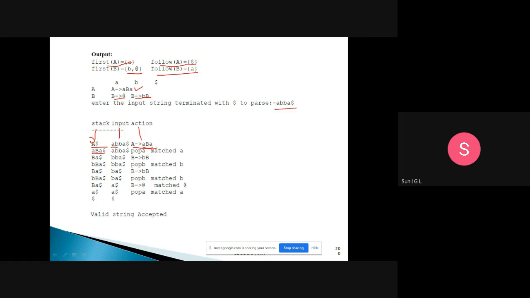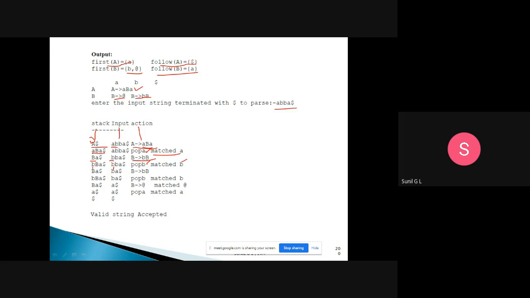So this is matched. Then we pop a. Now the top of the stack is B, and here we have b. So the resultant production we print in the program is B tends to small b. Then we remove this B from the stack and insert this in reverse direction. Now the top points here, and the input string is b. Both are matching. Pop b. It is matched.